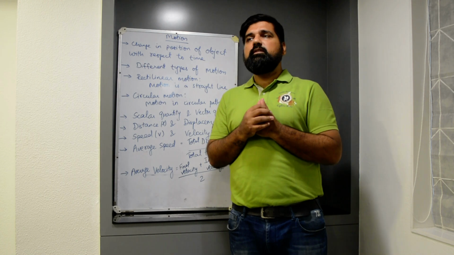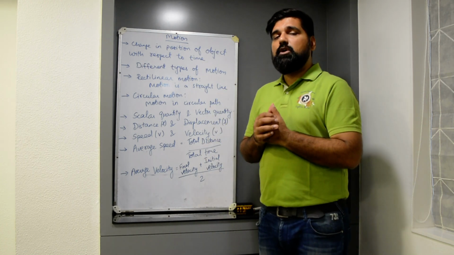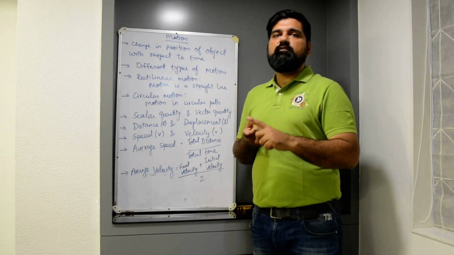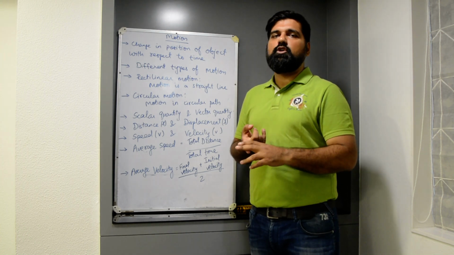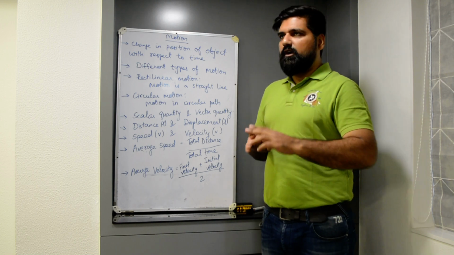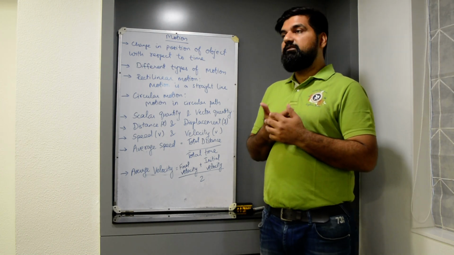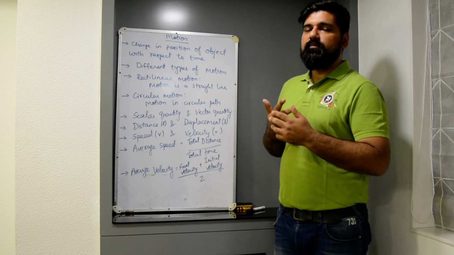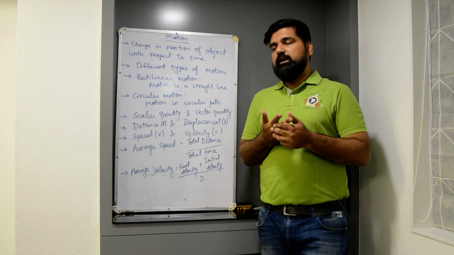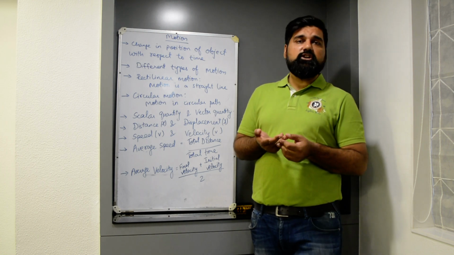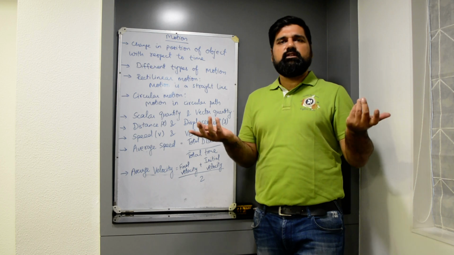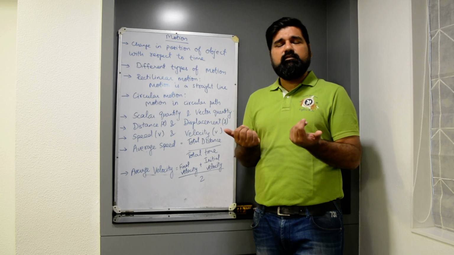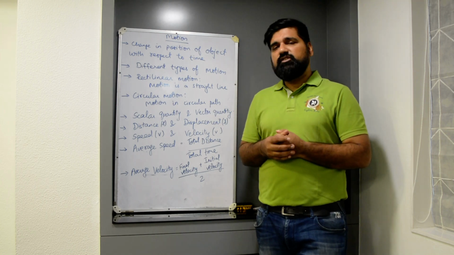So a scalar quantity is the physical quantity which has only magnitude but no direction. For example, it is mass. Then we have distance. Distance traveled is also a scalar quantity. It does not include any direction. Then we have speed, also a scalar quantity. Temperature: if I say 34 degrees Celsius, it will be the same. If I say 29 degrees Celsius, it will be uniform throughout, in whatever direction I say. So it is a scalar quantity.